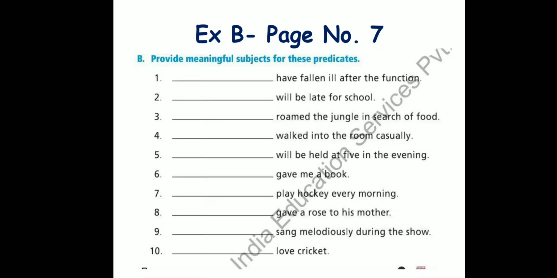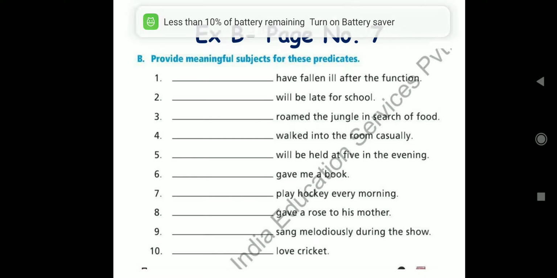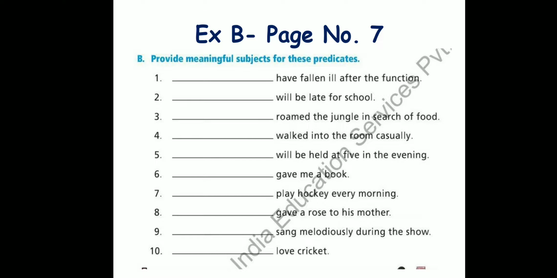Exercise B is a fill in the blanks activity. You have to provide meaningful subjects for these predicates. For these blanks, there is no one single correct answer. There can be many different appropriate words which you can write over here. Since I've already given this for homework, you might have your own answers. I'm going to discuss the answers over here.